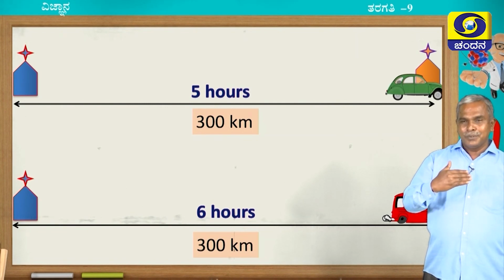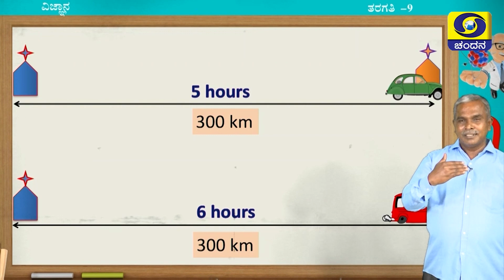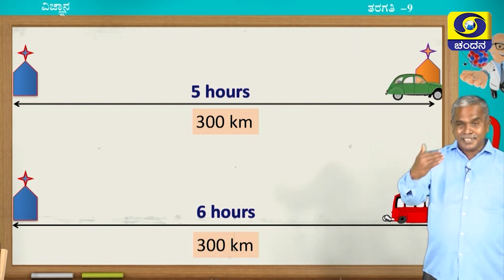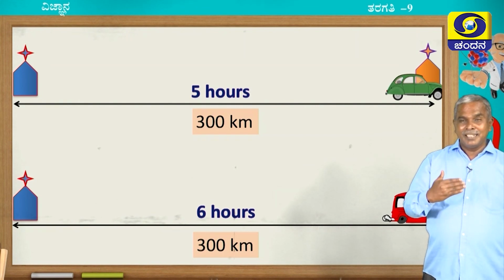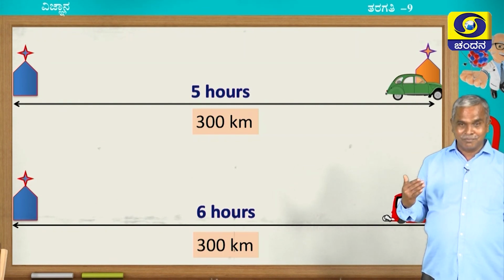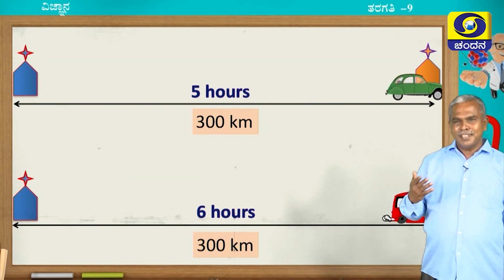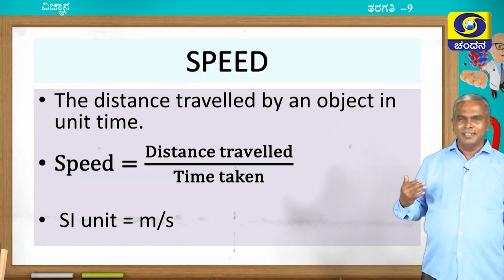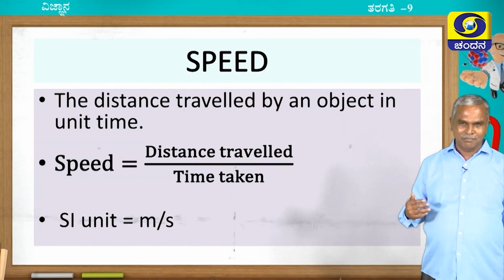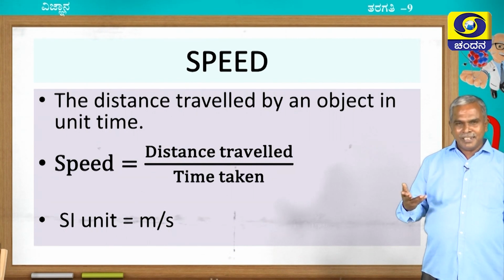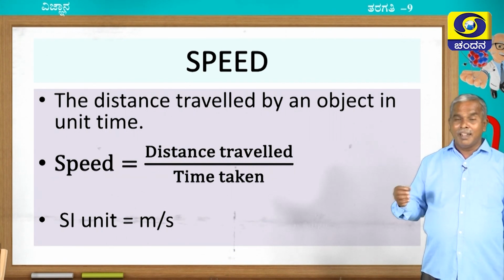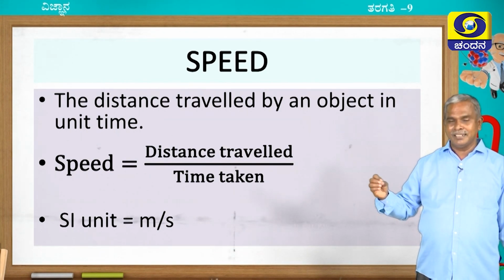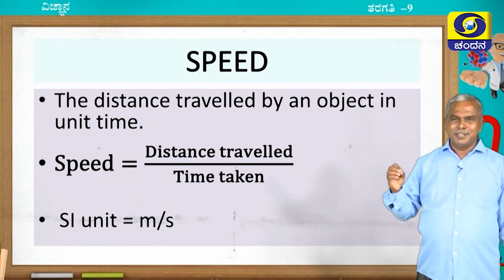Now, we are going to deal with the rate of motion. How much distance is covered in a certain interval of time gives the meaning of the rate of motion. The rate of motion can be explained by using a beautiful physical quantity called speed. The distance travelled in a given time is called speed, or very simply you can write speed is equal to distance covered by time taken. Its SI unit is no doubt meter per second.